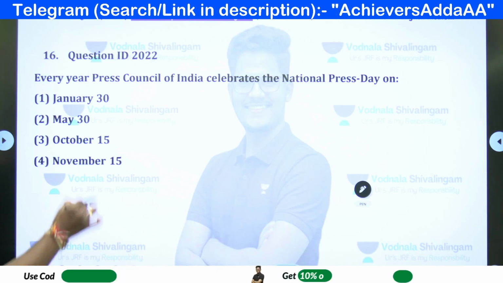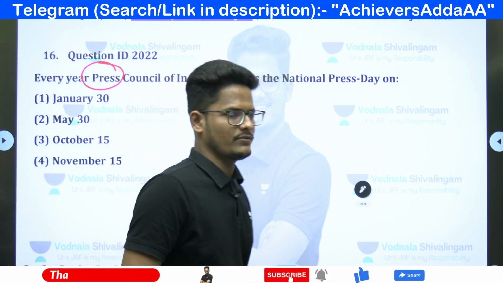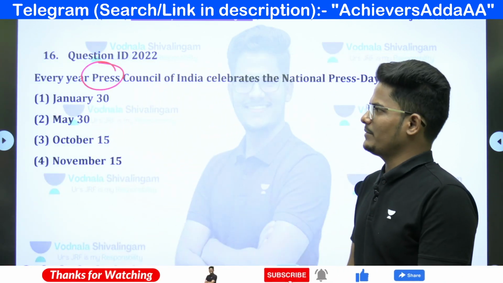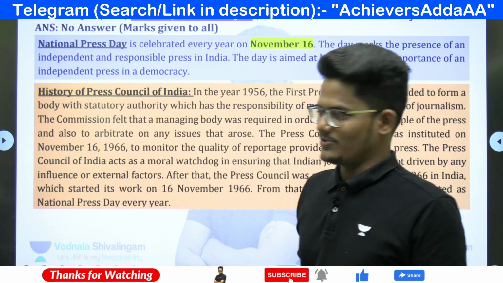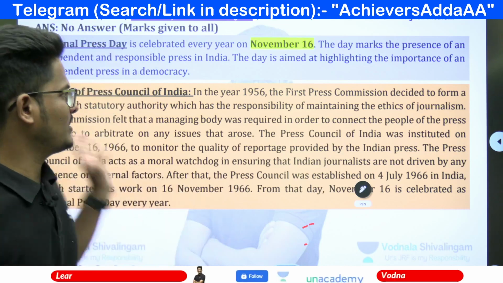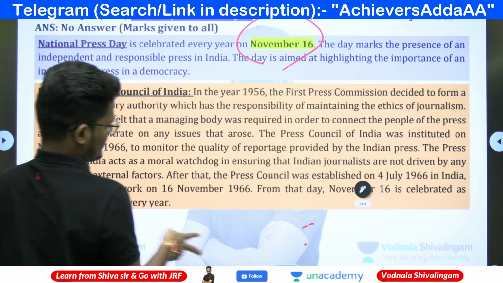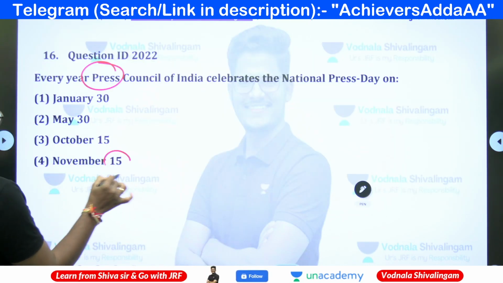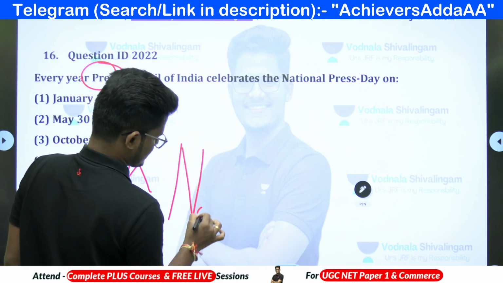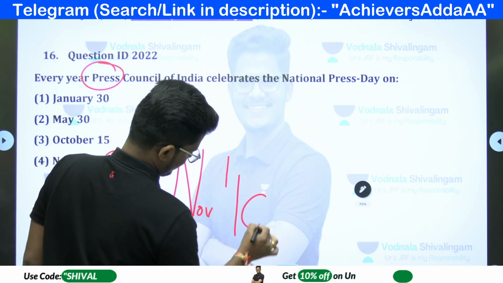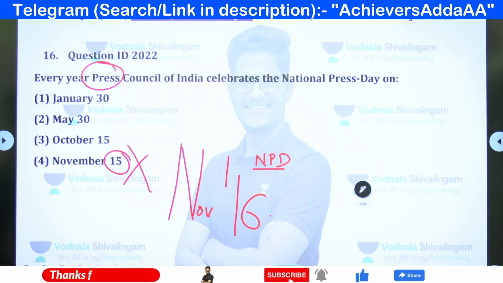Fourth question. Every year Press Council of India celebrates the National Press Day on. This is a factual question. No answer for this question also. Very good. Super. Excellent. In one question paper, no answer for 2 questions. National Press Day is usually celebrated every year on November 16. November 15 is given, which is wrong. So no other option is suitable. The correct date is November 16, every year, for National Press Day.